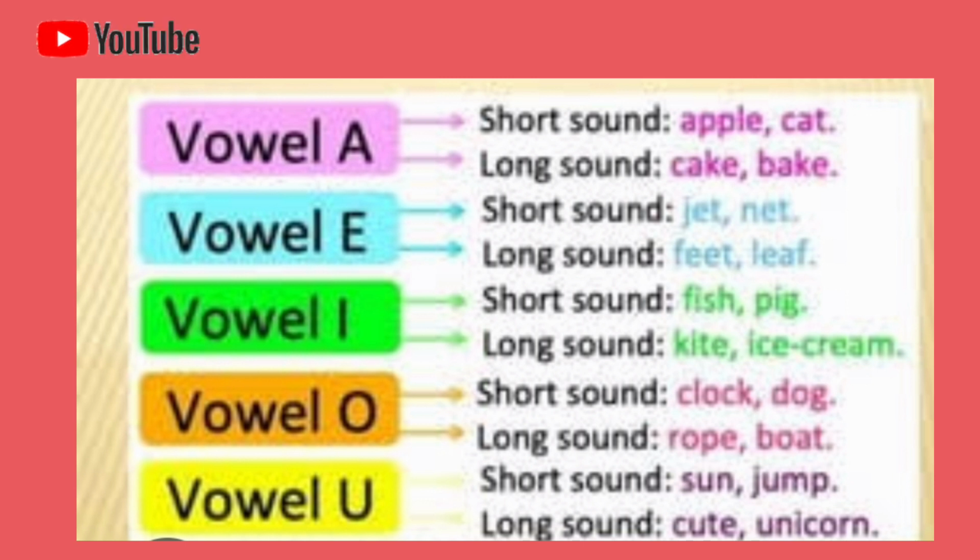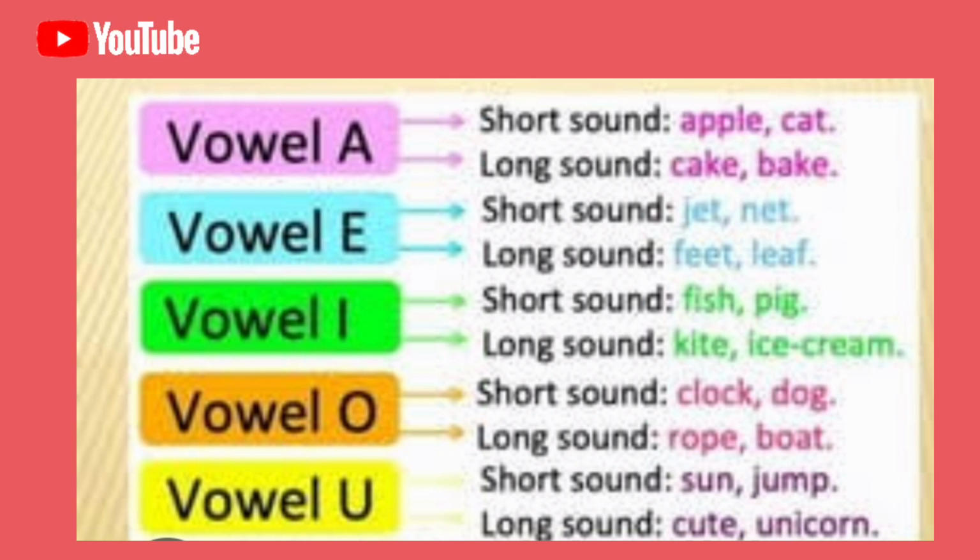For the vowel U, sun. U is a short sound of the vowel U. Long sound of vowel U. Cute. U is a long sound. Let's do it once again.